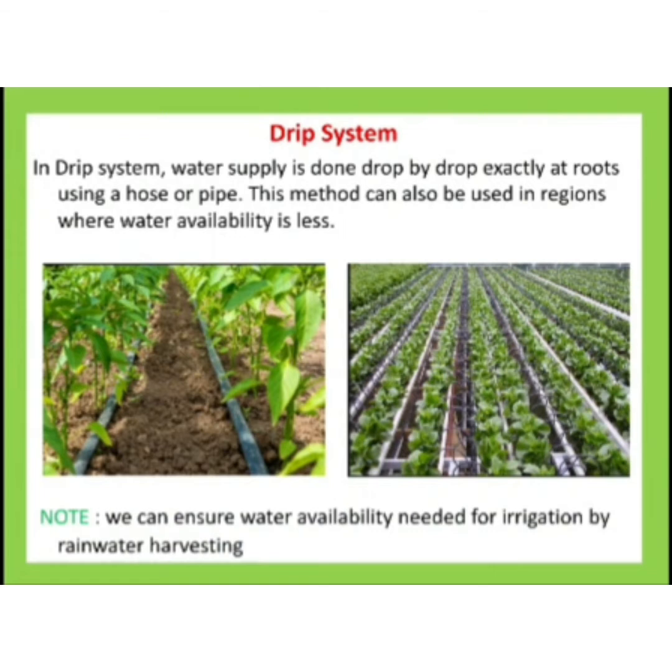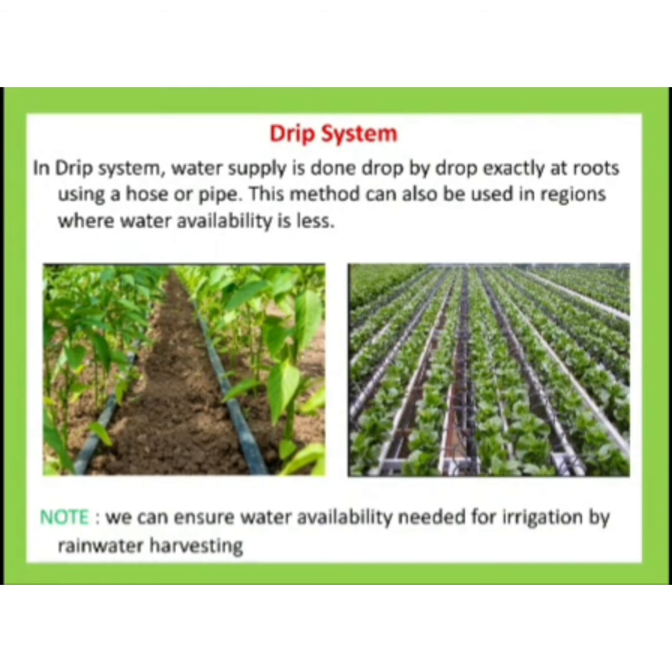So there is no wastage of water. Okay, next, we can ensure the water availability needed for irrigation by rainwater harvesting. In some places we have less rainfall, so while they are having rain, they can collect the water and use it later for irrigation. That is, we can ensure the availability of water by rainwater harvesting.